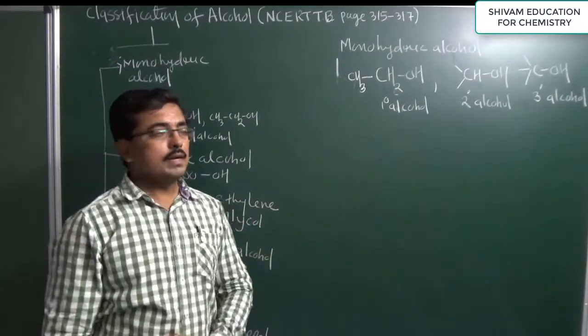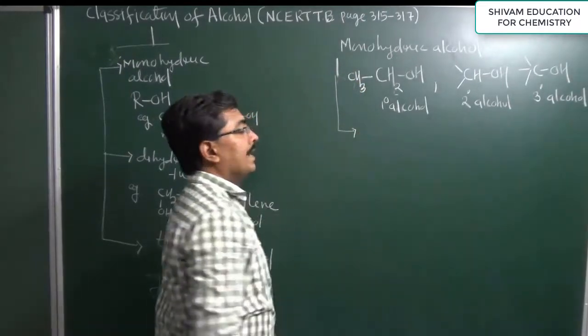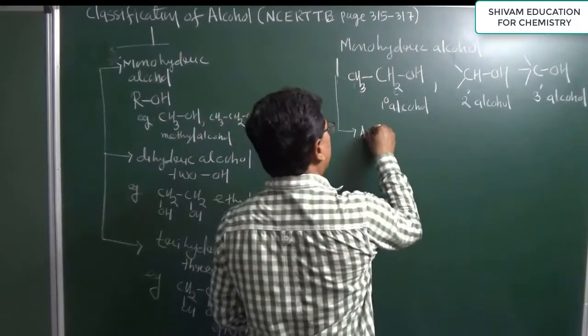Now, the second type of classification of monohydric alcohol: allylic alcohol.